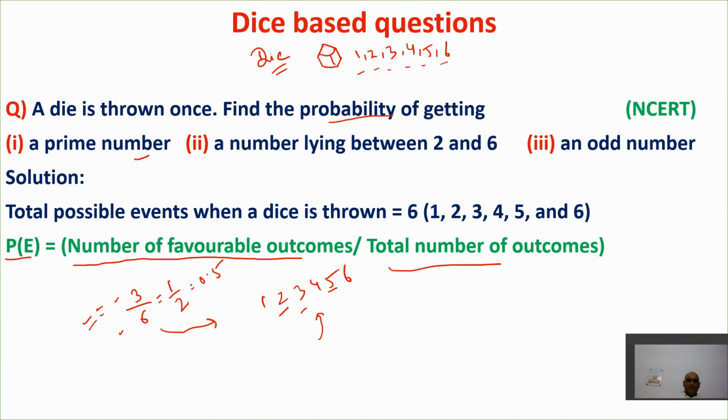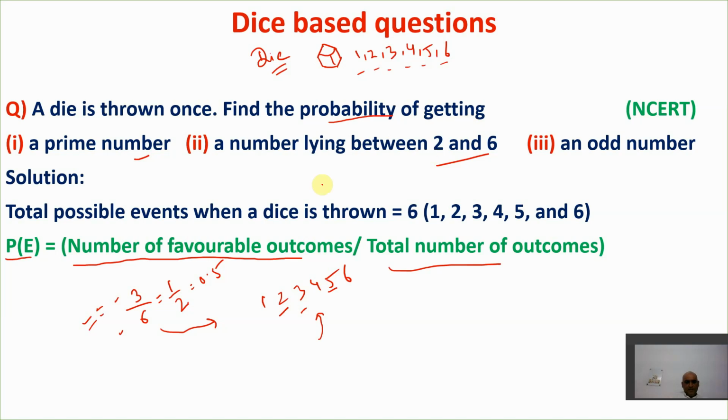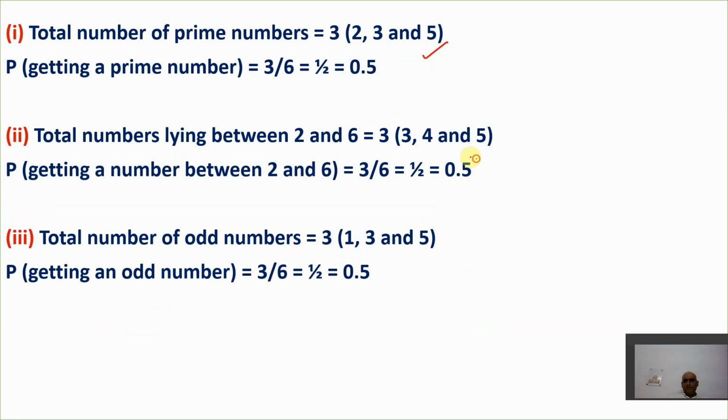The next is we need to find the probability of getting a number lying between 2 and 6. Again, we'll use this formula. First of all, the total number of outcomes we have to write again is 6, because it can come 1, 2, 3, 4, 5, 6. Now, in the numerator will come the number of favorable outcomes. Between 2 and 6 there are 3, 4 and 5. So these are the 3 favorable outcomes, divided by the total number of outcomes. In this way we'll get the probability, which is again the same here, 0.5, 1 by 2.